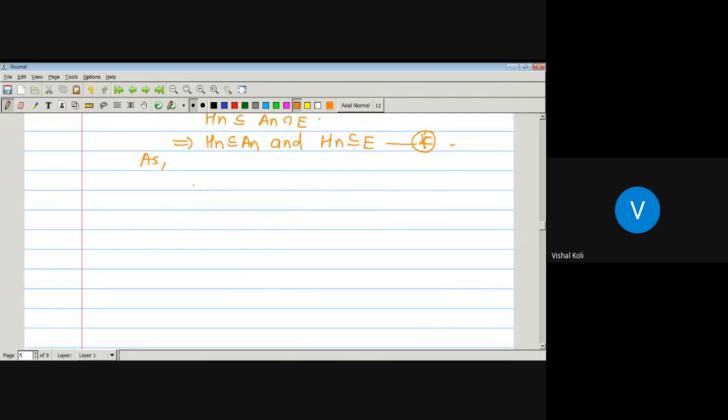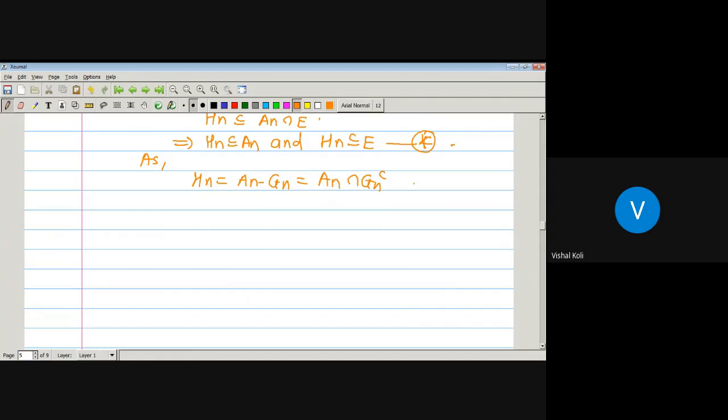Now, as Hn is equal to An minus Gn, that is An intersection Gn complement. But Gn is an element belonging to A delta sigma. As Gn belongs to A delta sigma, Gn is a measurable set, as is its complement.